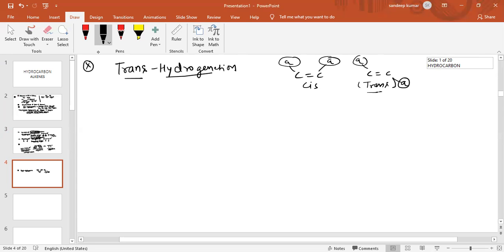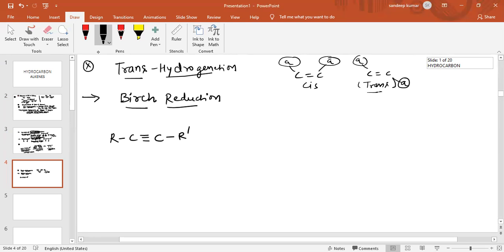So the first reaction of trans hydrogenation I am going to discuss with you is named Birch reduction. So addition of hydrogen is basically reduction. Now the compound is R, C triple bond C, R dash.